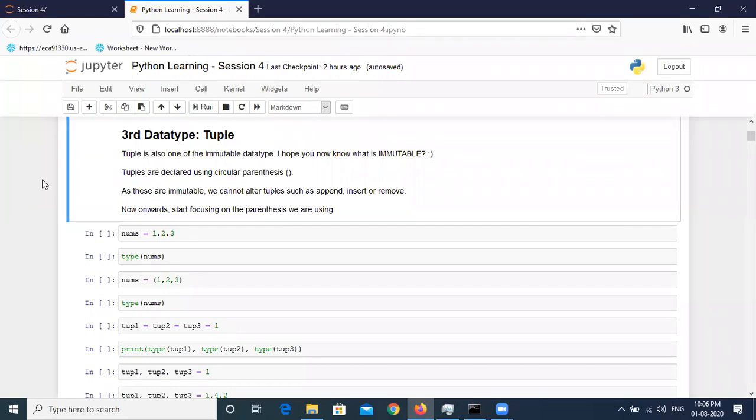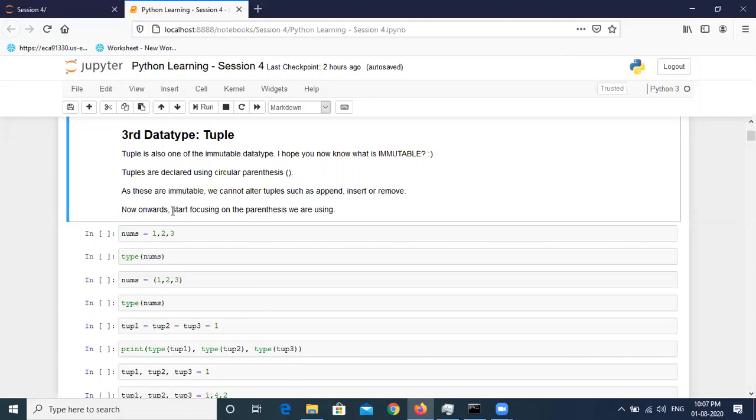It is very important to understand why brackets are used here, because the Python interpreter automatically detects the data type of the variable that we define. This way Python knows that you are creating a tuple if you are using circular brackets. And for list, we use square brackets, which is the next part of this session. As tuples are immutable, we cannot alter them with operations such as append, insert, or remove.